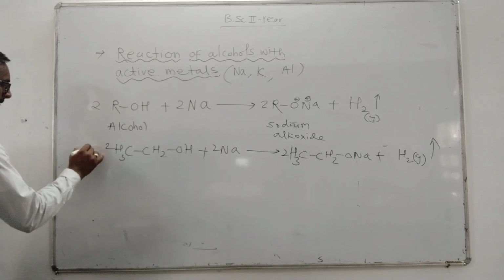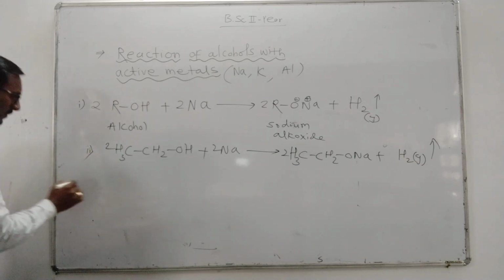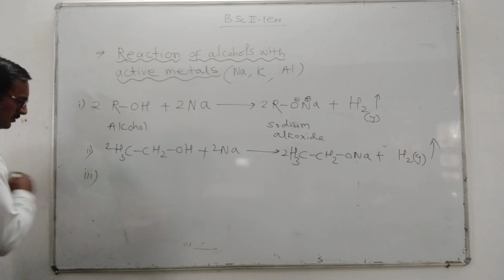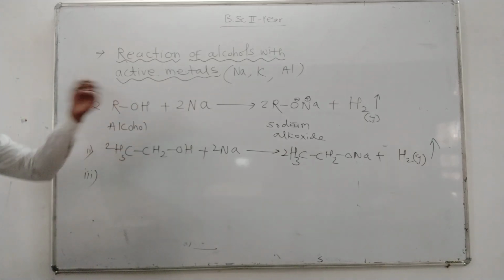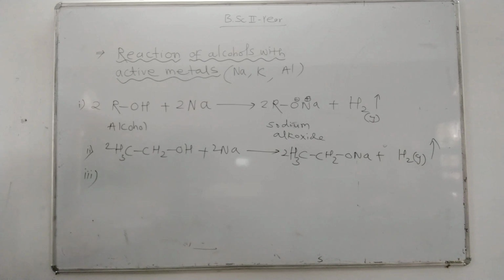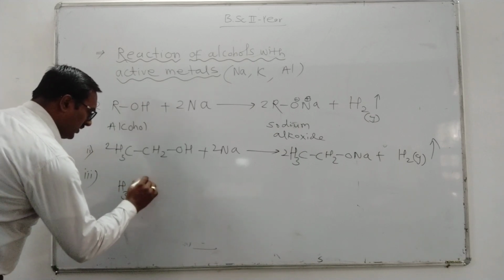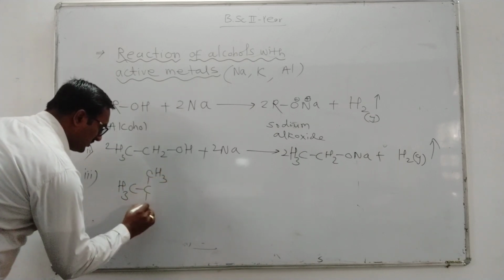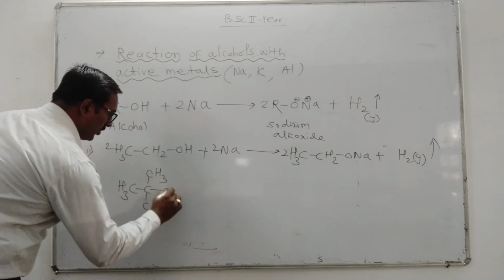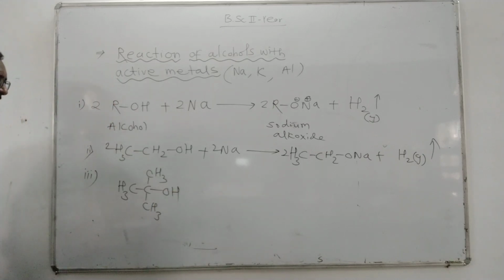Then the next example is tertiary butyl alcohol, (CH3)3COH, or 2-methyl 2-propanol.